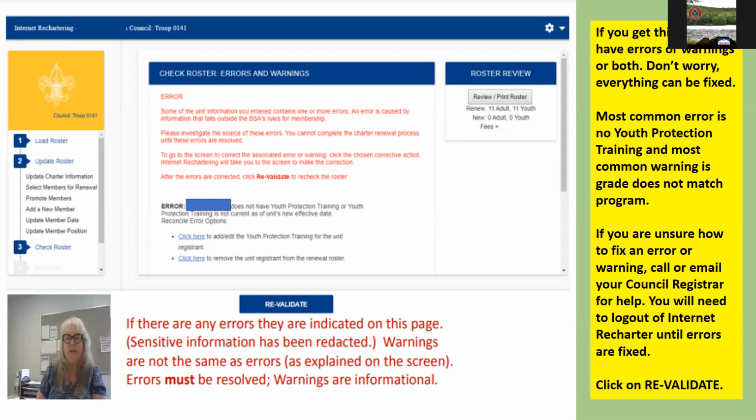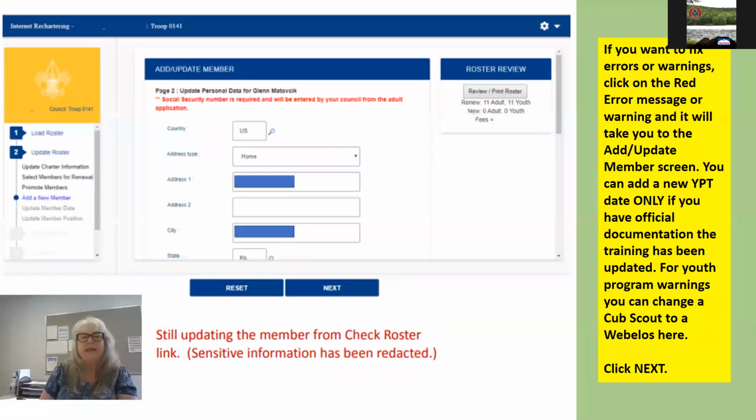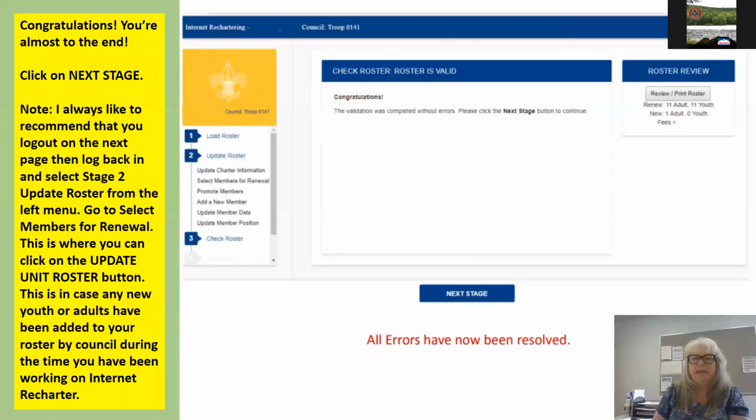Go ahead and click on a person's name if you have an error. This is the page where you can correct your error. You're in the member's data and you can scroll down and get to the next page. There's usually 3 pages. Get to the area where the error needs to be fixed and make your fix. If you're unable to fix it, again, give the council a call. Click Next. It will ask you to revalidate, and if everything's good, you'll get this congratulations. Go ahead and click on Next Stage.